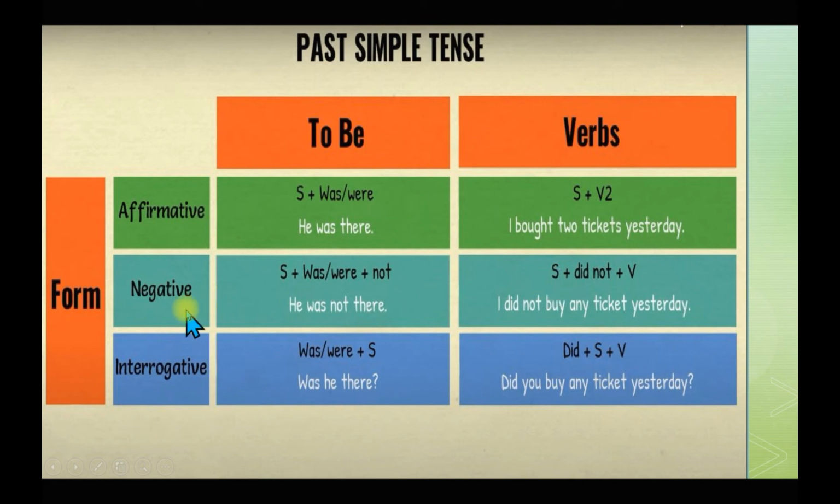And for forming the negative sentence, then we need to have a helping verb. So in past simple tense we use did. Subject plus did not plus verb. I didn't buy any ticket yesterday. Remember, if you have used did, then the first form of the verb will be there in the sentence. Now to form the interrogative sentences, you have to start the sentence with did, the helping verb. Did you buy any ticket yesterday? Fine.